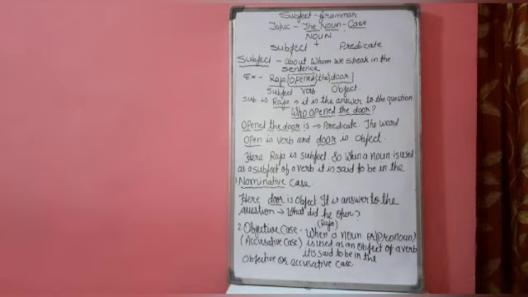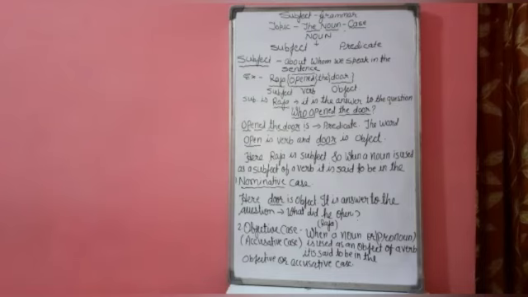Here, door is an object. It is the answer to the question, what did he open? He refers to Raja. So, objective case is also known as accusative case. The definition of objective case is when a noun or pronoun is used as an object of a verb, it is said to be in the objective or accusative case.